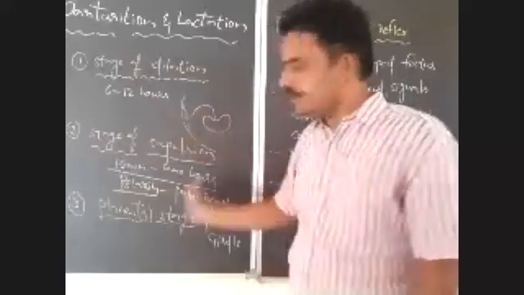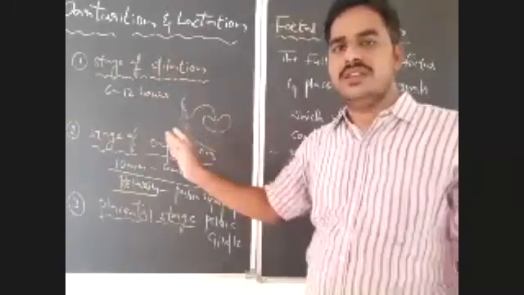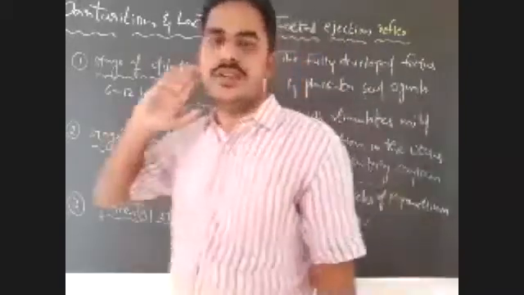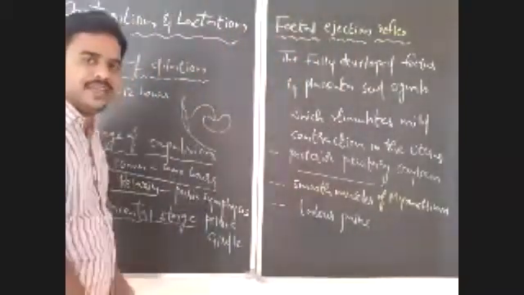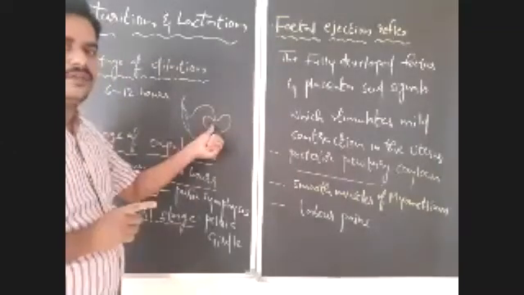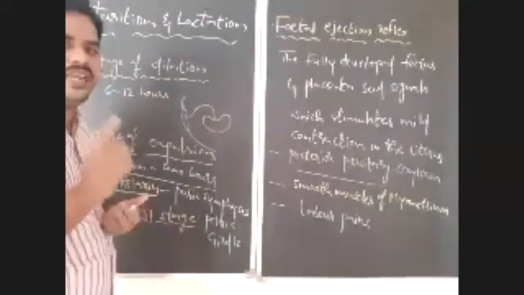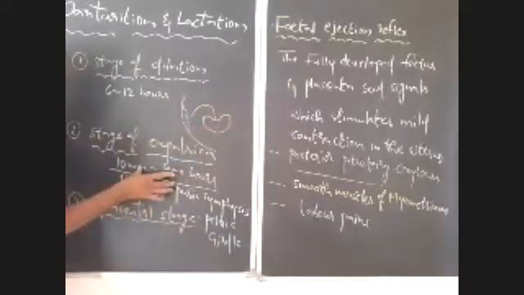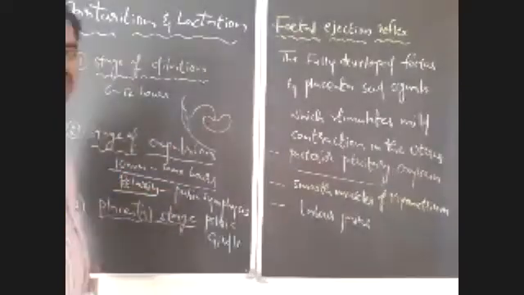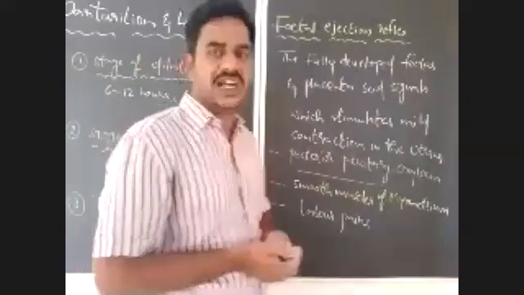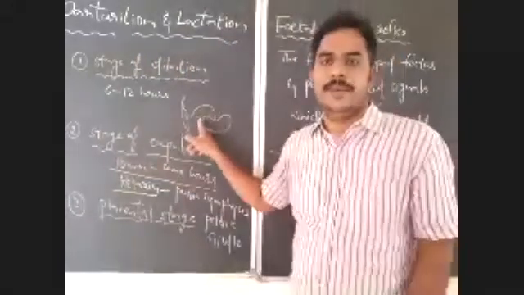So along with the baby, that is along with the fetus, only the umbilical cord comes out, but the placenta remains inside the uterus. That you should notice. Along with the baby, the placenta won't come out. By the ending of the stage of expulsion, the fetus will be pushed out along with the umbilical cord, right?